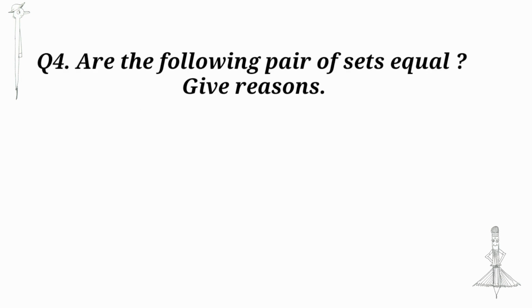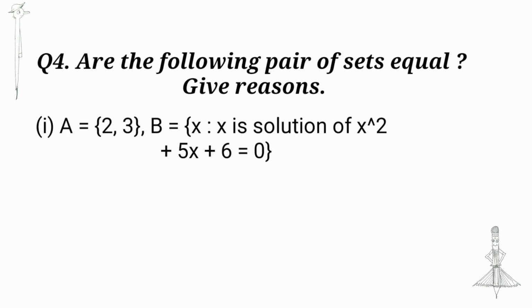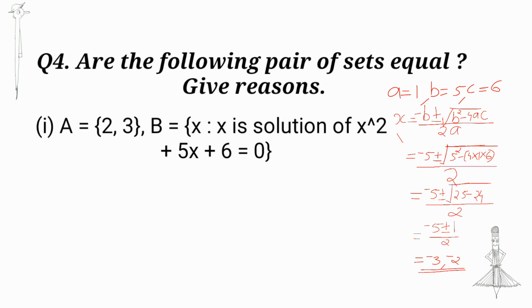Are the following pairs of sets equal? Give reason. First question, A is equal to {2, 3}, B is equal to {x : x is a solution of x² + 5x + 6 = 0}. Solving the quadratic equation x² + 5x + 6 = 0, we get the set {-2, -3}. Here A is equal to {2, 3} and B is equal to {-2, -3}, so A is not equal to B.